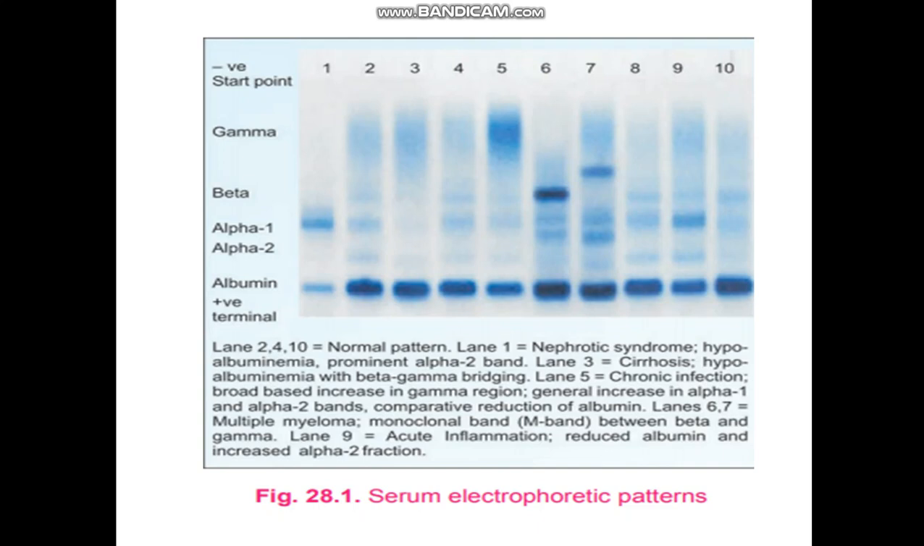The next condition is chronic lymphatic leukemia. In this condition, gamma globulin fraction is reduced. The next condition is alpha 1 antitrypsin deficiency. In this condition, alpha 1 band is thin or even may be missed.